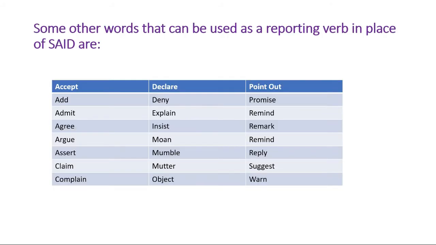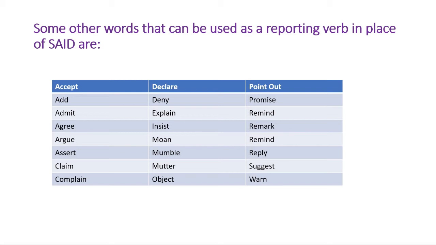So there are some other words that can be used as a reporting verb in place of said. That is, we don't need to use said or say or tell or told always. There are some synonymous words, like we can use accept, add, admit, agree, argue, assert, claim, complain. Then we have declare, deny, explain, insist, moan, mumble, mutter, object.